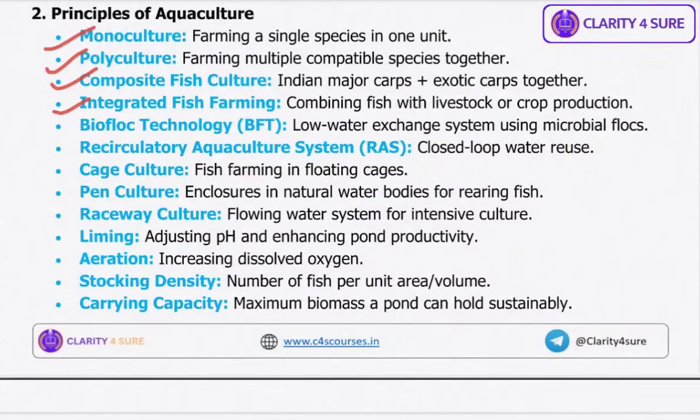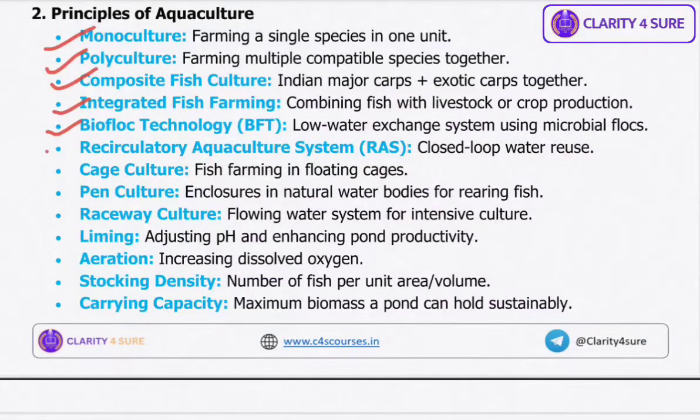Then we have Biofloc Technology, BFT, a modern system where microbial flocks convert waste into protein-rich feed, making it a low water exchange and eco-friendly culture technique. Okay. Then we have recirculatory aquaculture system, RAS, a closed loop system where water is filtered and reused, perfect for intensive fish production in limited space.